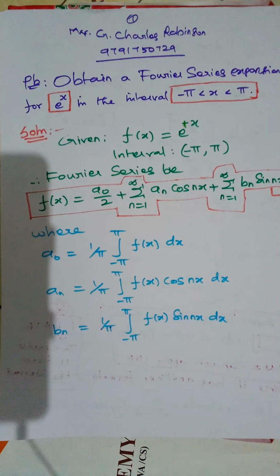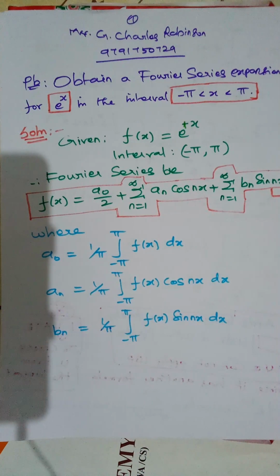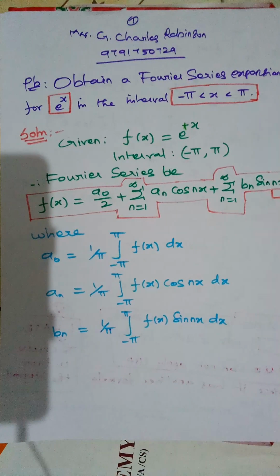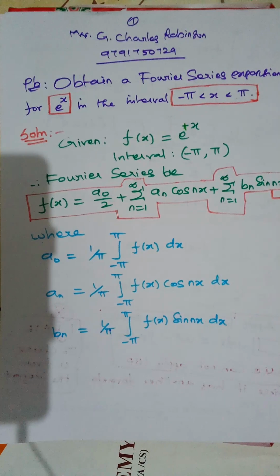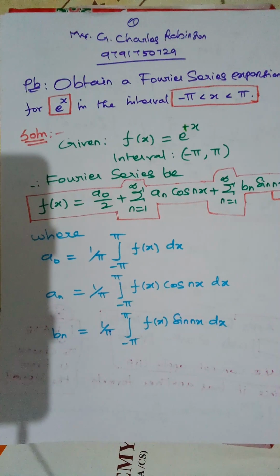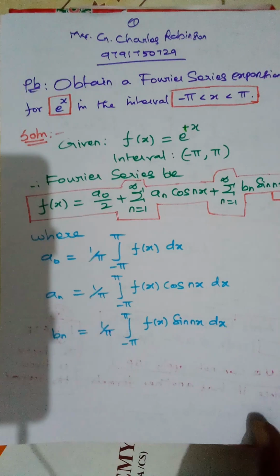According to that, the Fourier series expansion is f of x equal to a naught by 2 plus summation n equal to 1 to infinity a n cos nx plus summation n equal to 1 to infinity b n sin nx. a naught is equal to 1 by pi integral minus pi to plus pi f of x dx. a n is 1 by pi integral minus pi to plus pi f of x cos nx dx. b n is equal to 1 by pi integral minus pi to plus pi f of x sin nx dx.